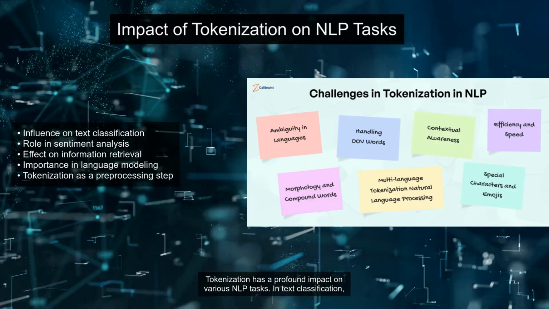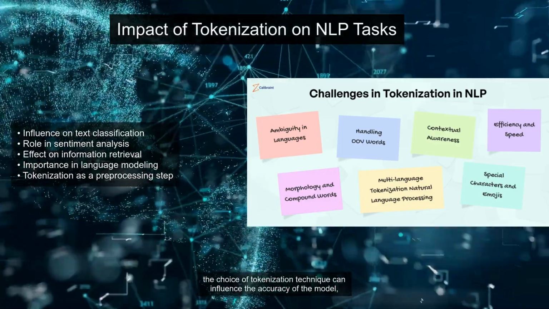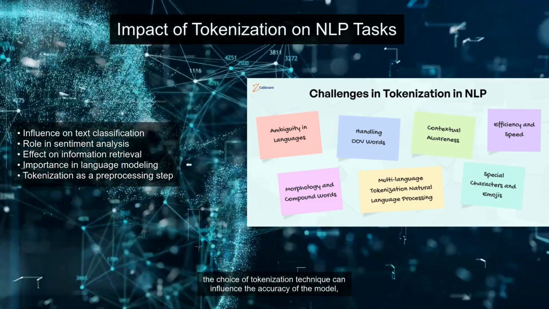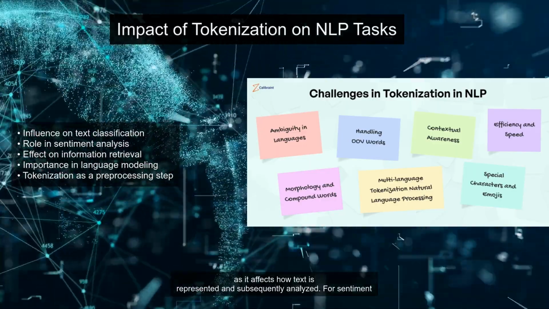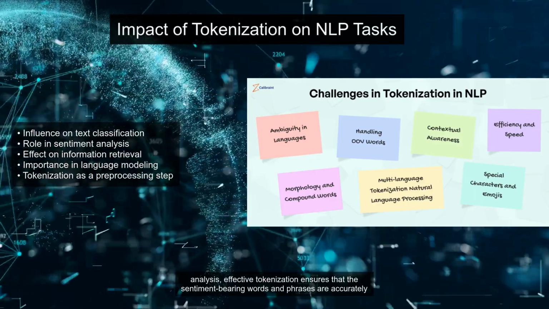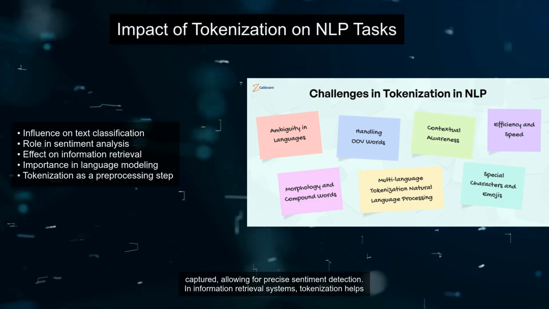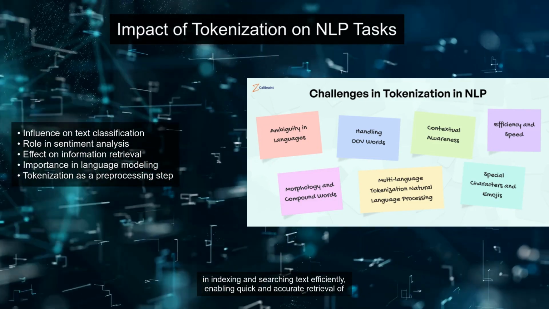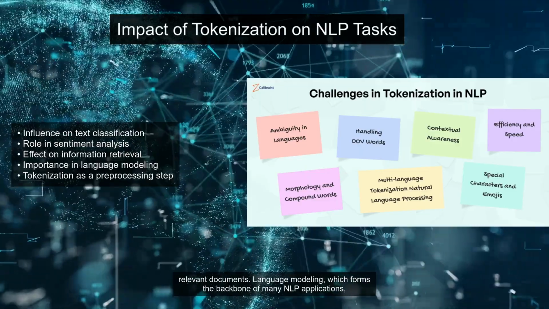Tokenization has a profound impact on various NLP tasks. In text classification, the choice of tokenization technique can influence the accuracy of the model, as it affects how text is represented and subsequently analyzed. For sentiment analysis, effective tokenization ensures that the sentiment-bearing words and phrases are accurately captured, allowing for precise sentiment detection. In information retrieval systems, tokenization helps in indexing and searching text efficiently, enabling quick and accurate retrieval of relevant documents.